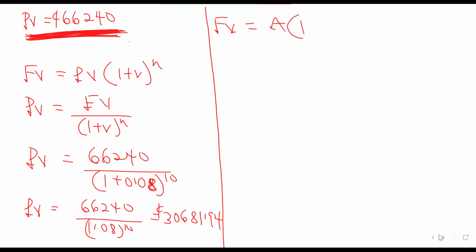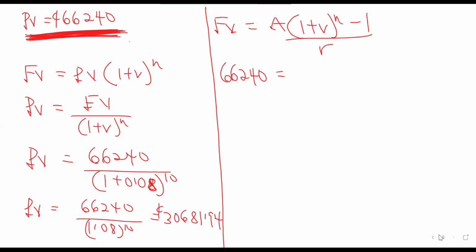So we have the formula (1 plus r) exponent n minus 1, all divided by r, and our future value here is the value that will be in the account at the end of the 10th year. Yes, please. If you also use the present value of the annuity, 30,681.94, won't we get the same answer?